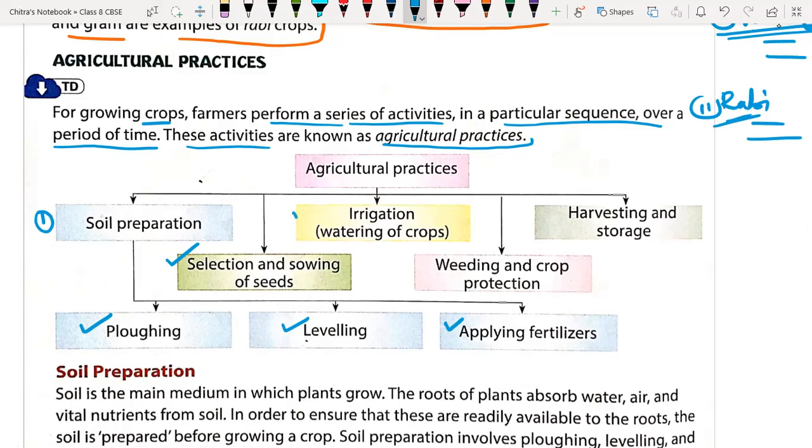Then we have irrigation, means watering of the crop. Then we have weeding of the crop. Weeding means removing unwanted plants from the crop field. And last but not the least is harvesting and storage. So this is the flow chart of how a farmer performs different activities in his crop field.